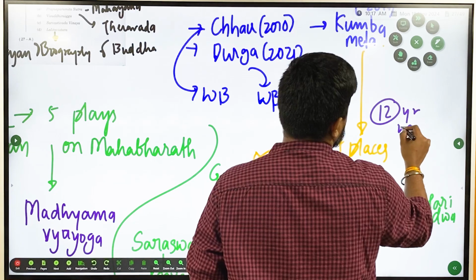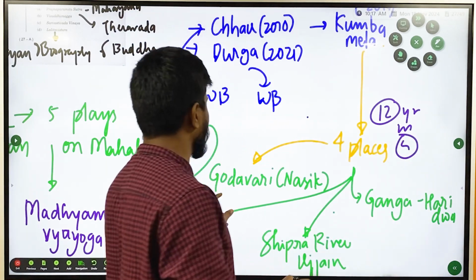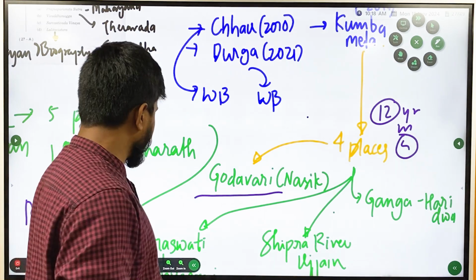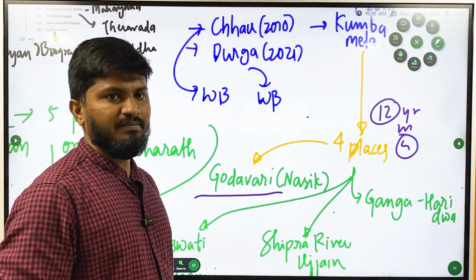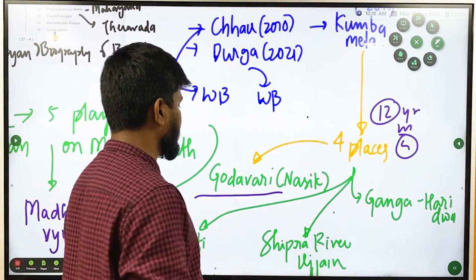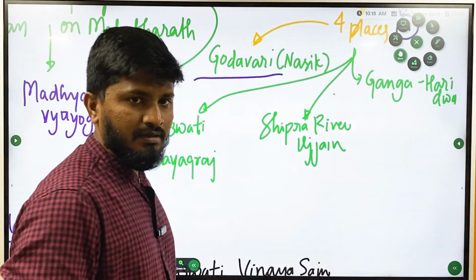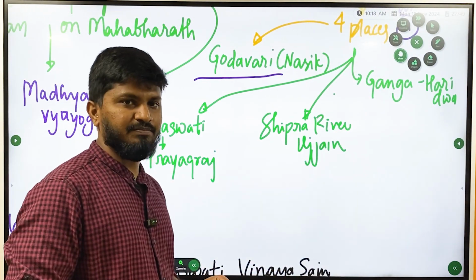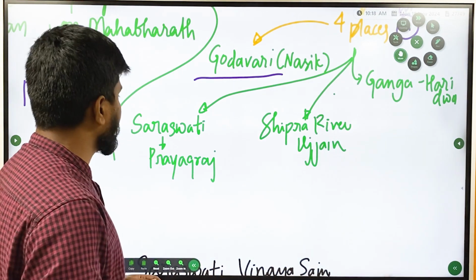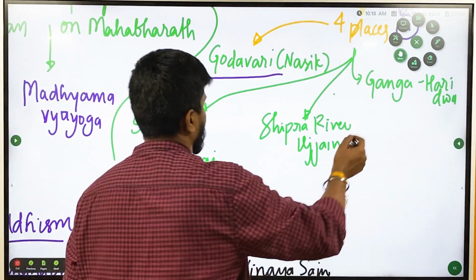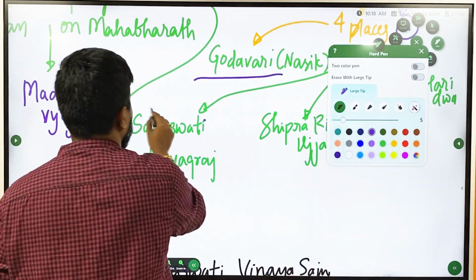12 years in 4 places. What are those 4 places? First one is Nasik on the banks of the Godavari river, and second one is Haridwar on the banks of river Ganga, and then Ujjain, which is in Madhya Pradesh, on the banks of river Shipra. Shipra is a tributary of Chambal. And then in Prayagraj, they hold Kumbh Mela at the mythical river Saraswati.